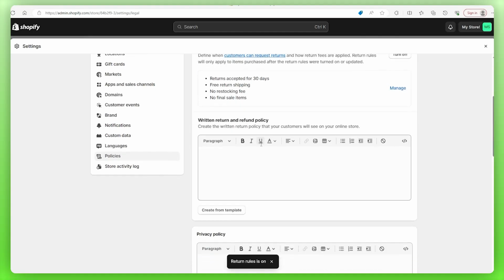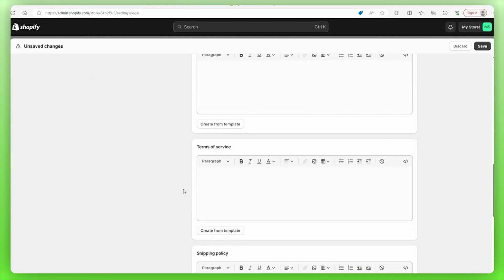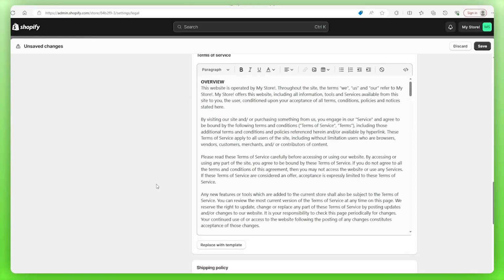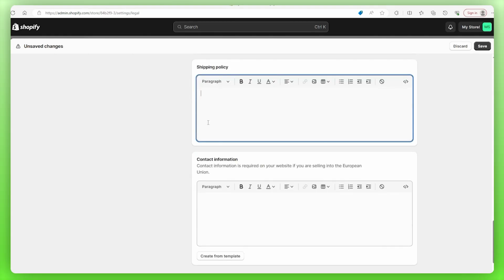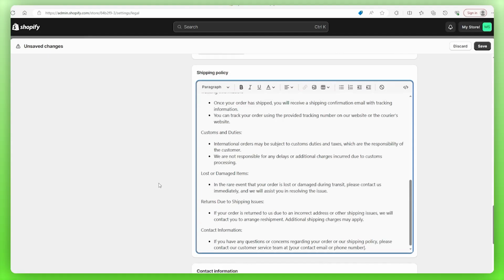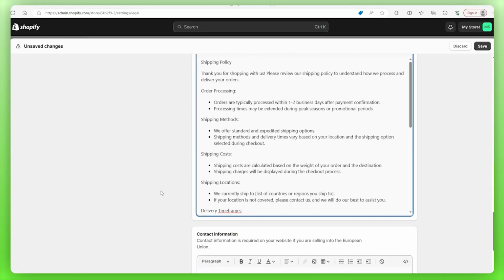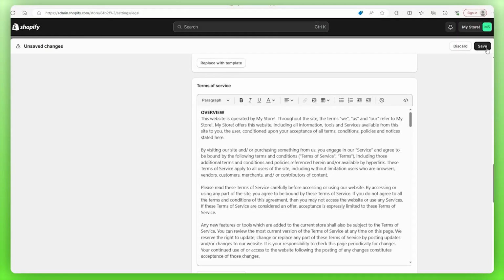As for everything else, it's super easy. Just click on Create from Template, and Shopify will make a template according to the policy in question. You can do this for all of the policies except for shipping and returns, which I have made a sample version of. I made this using ChatGPT, but I highly recommend you make your own so you can set your criteria. So, once you finish creating templates and filling each section out, go ahead and save this.